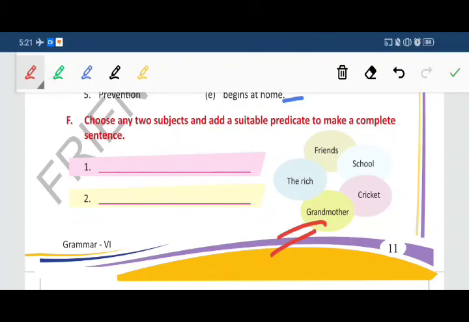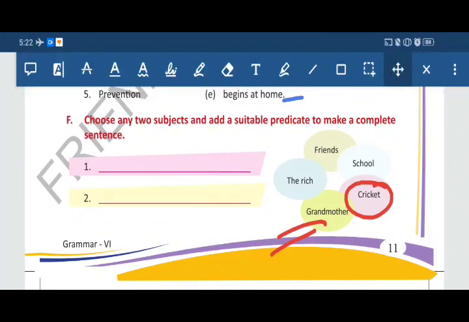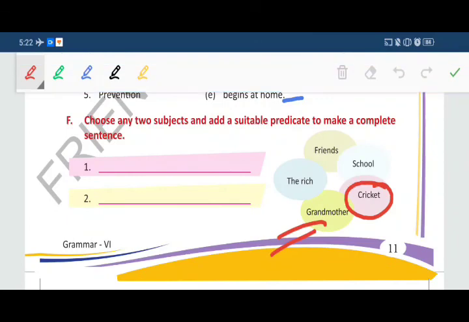Some suggestive sentences. First one: I selected the word cricket. So, cricket is a popular game in India. Now the next word I am going to select is the rich. The rich man should help the poor.